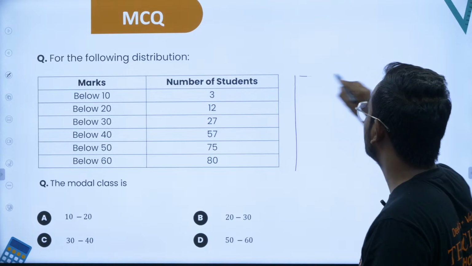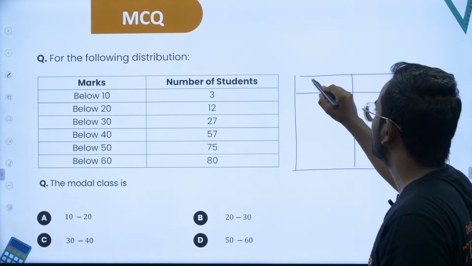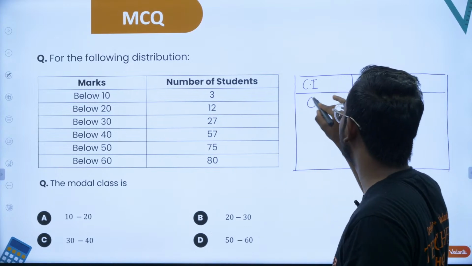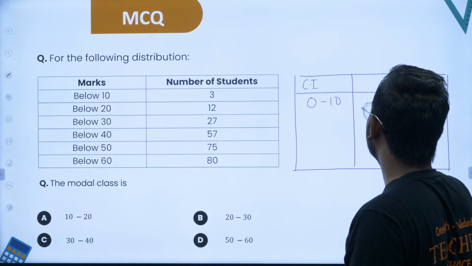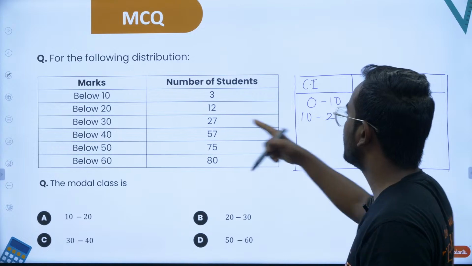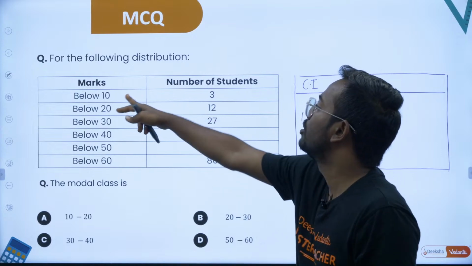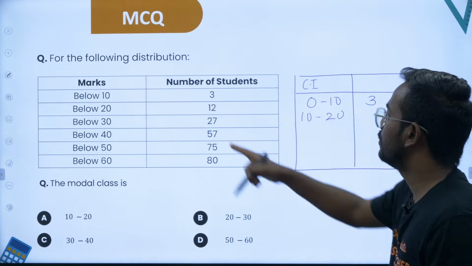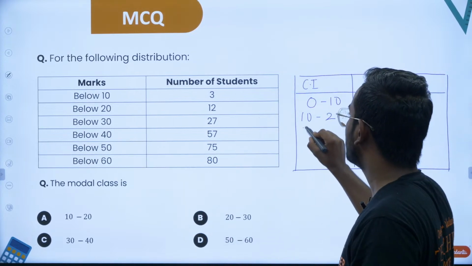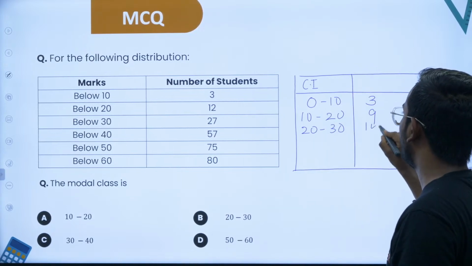So let's try to draw this separately. I'll take class intervals in terms of marks. The persons who have got from 0 to 10, how many are there? They are basically 3. Now from 10 to 20: below 20 includes below 10 also, so you'll have to remove below 10 from below 20. This will give you 12 minus 3, that is 9. Similarly, from 20 to 30, how many have scored? 27 minus 12, that is basically 15.